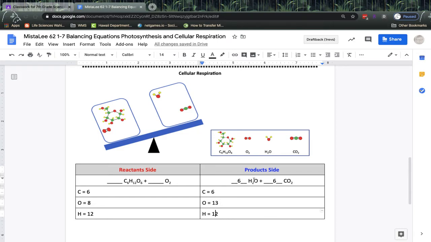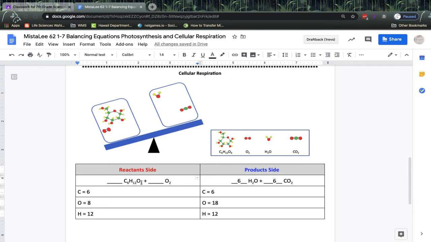But we added some more oxygens, so let's recount the oxygens. Well, each water gives us 1 oxygen atom, so 6 times 1 is 6. And then each carbon dioxide gives us 2, so 6 times 2 is 12. And that gives us 18 oxygen atoms. So our carbons are balanced, our hydrogens are balanced, but our oxygens are no longer balanced. We created too much oxygen on this side, so we need more oxygens to go in. Now, please do not give us more glucose, because that will give us more carbon, give us more hydrogen, so don't touch that side. Instead, we need more oxygen going in.